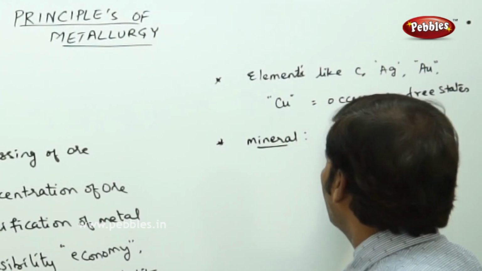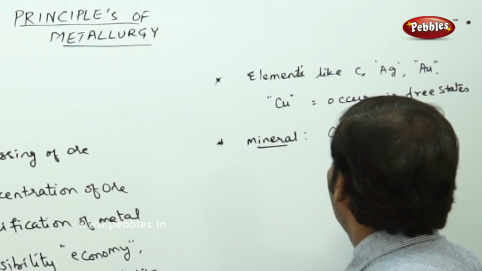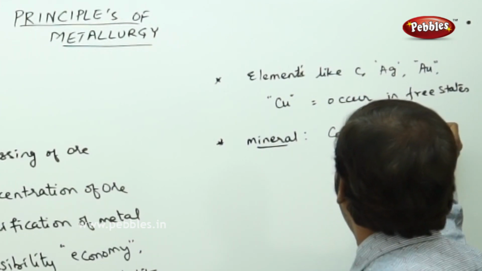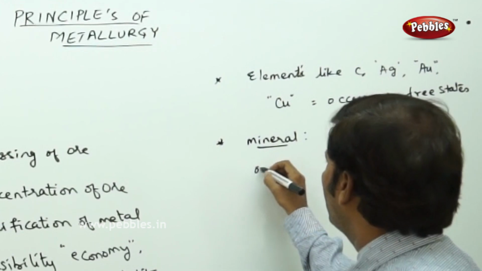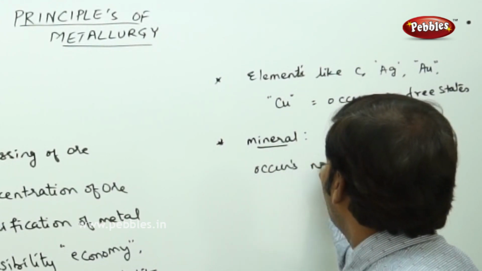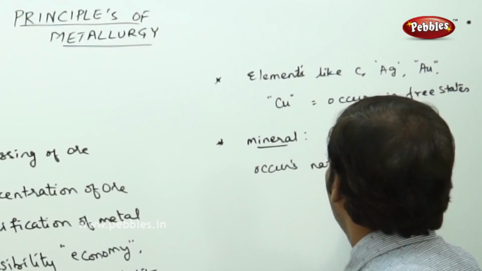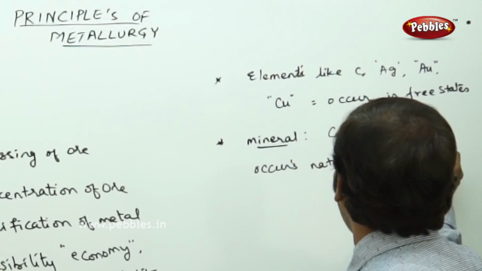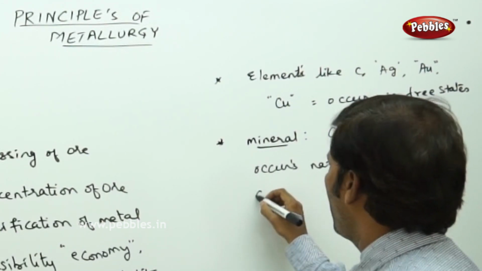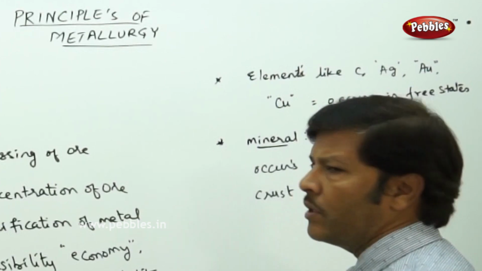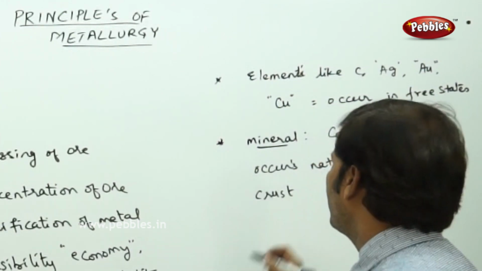But if you go for the extraction of metal, for example mineral, this is nothing but the compound which occurs naturally in Earth's crust. The compound which occurs naturally in the Earth's crust, we can call it as mineral.